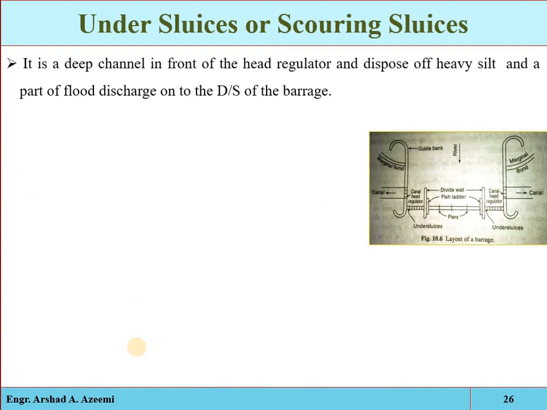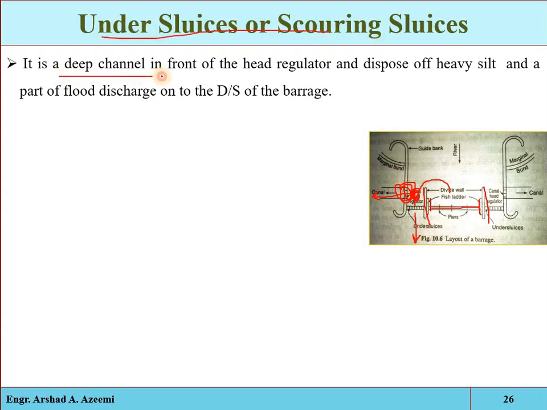Next one, we have the under sluices or the scouring sluices. Here you can see that is the main barrier. These are the fish ladders. We have the divide walls. These are the under sluices. These are the water pockets; the water will come into these pockets and it will allow for sedimentation. Then the clear water will enter into the canal through this regulator. The discharge will be controlled through this regulator, and the remaining water in these pockets will be discharged into the downstream side through under sluices.